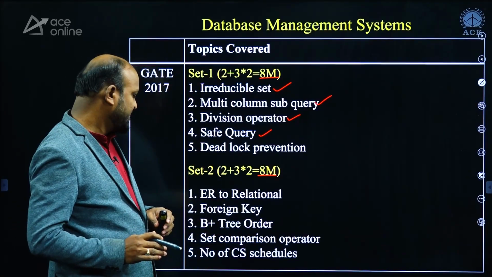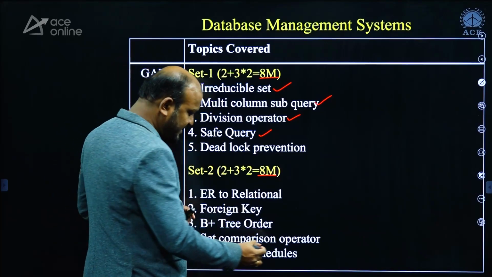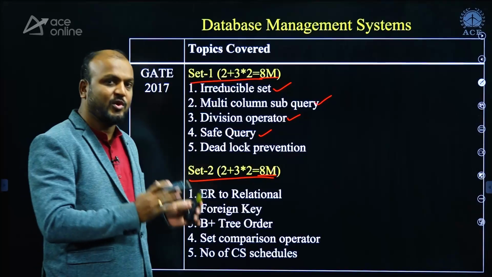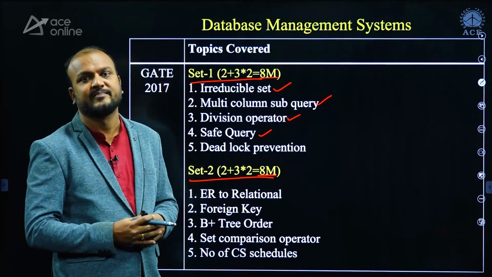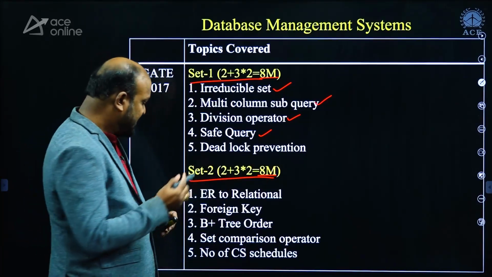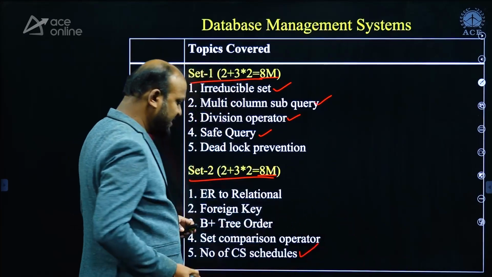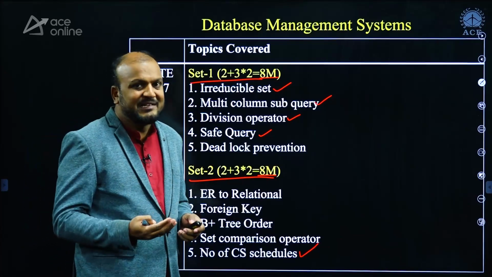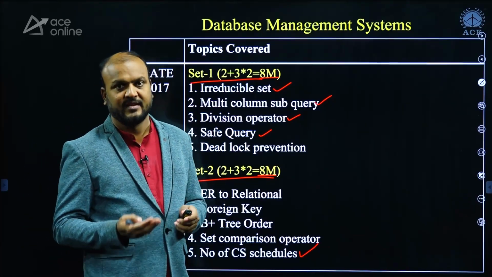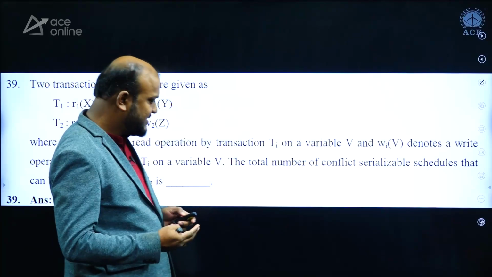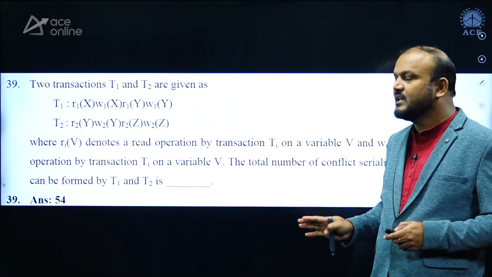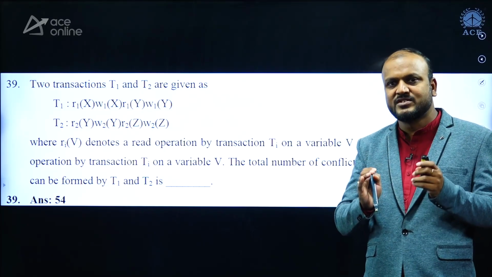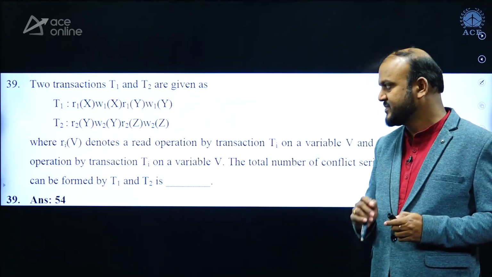Fine. And one more important thing is, in both set 1 and set 2, most of the topics from where questions were asked are untapped areas. One of the good questions which was asked is the number of conflict serializable schedules. To solve this question, you may take something like 4 to 5 minutes when you are solving it for the first time. This is a question which is totally untapped, and to solve such questions, you require much in-depth knowledge of the concepts.